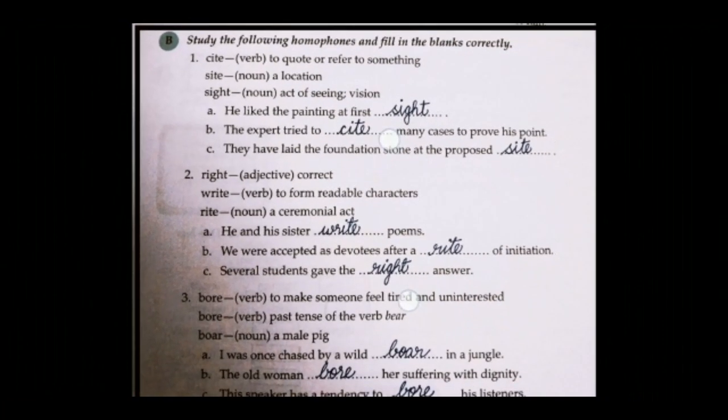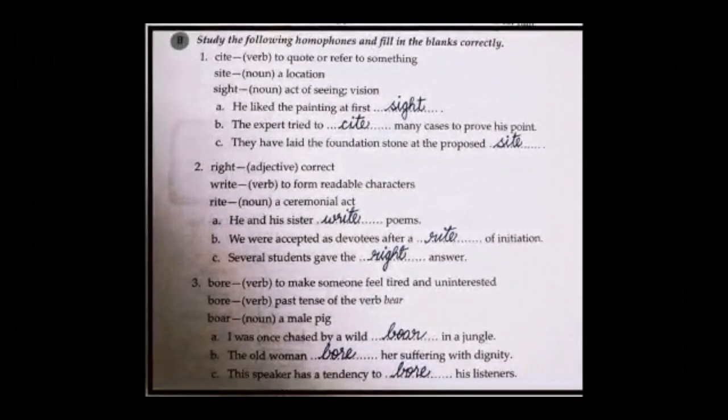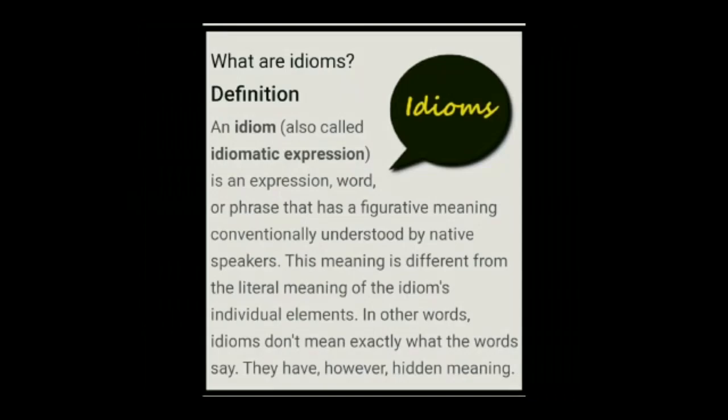This way you have a few more sentences, and then you have exercise C, where there are a few more sets of words on page number 157. In exercise C, you have to remember that only sentences 1 to 10 will come for your third term examination. Now next, let's see what are idioms.